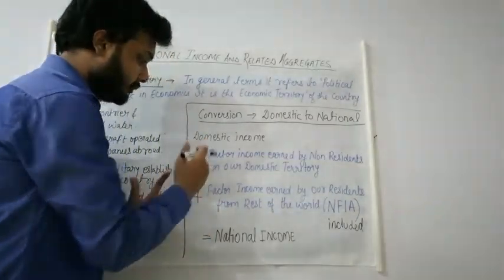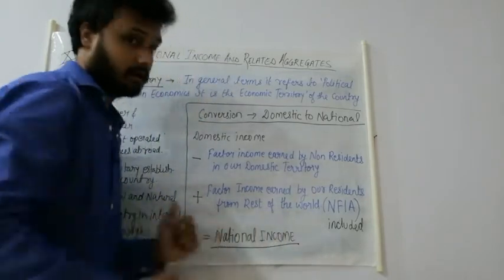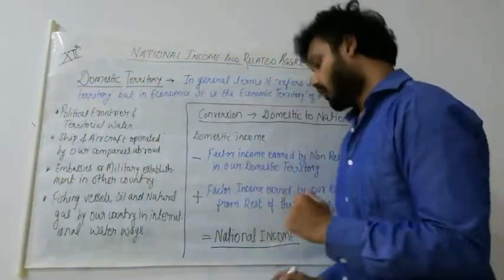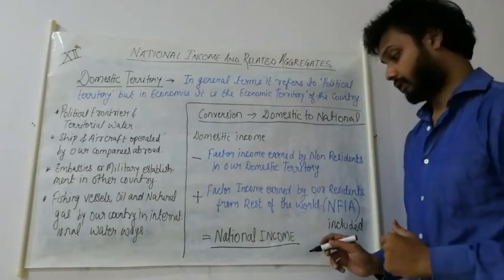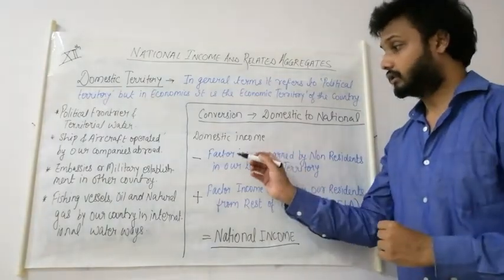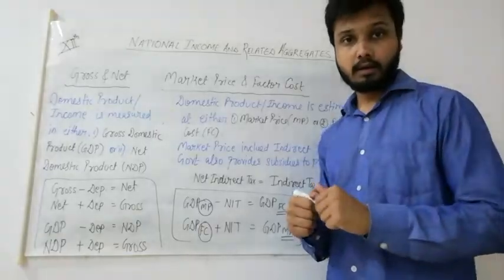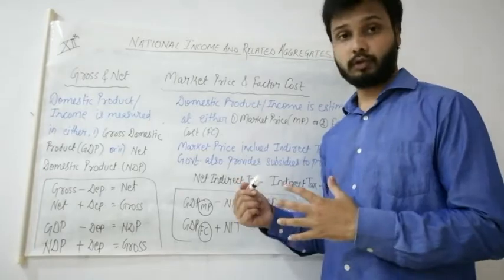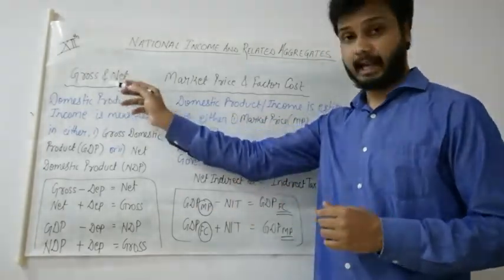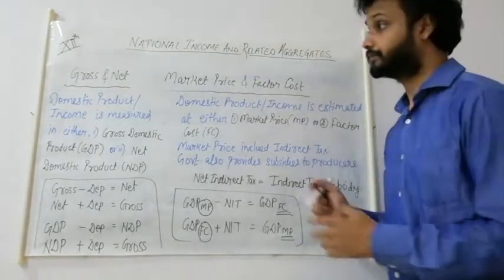And when we perform this activity, we will get the national income, the total value of our national income. Okay students, so this is the way we can convert the domestic income to national income. Now we will move to the concept of gross and net, market price and factor cost.